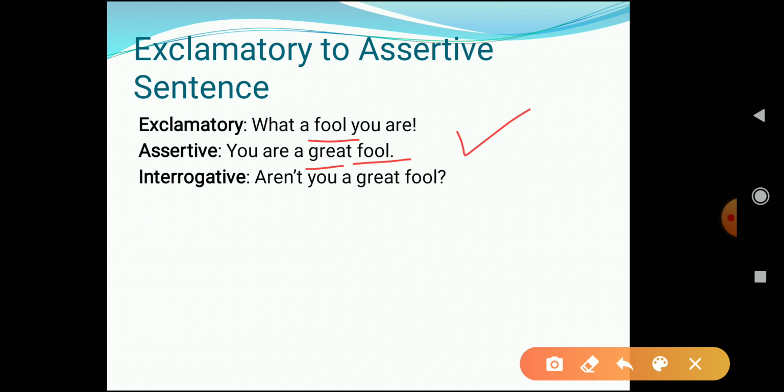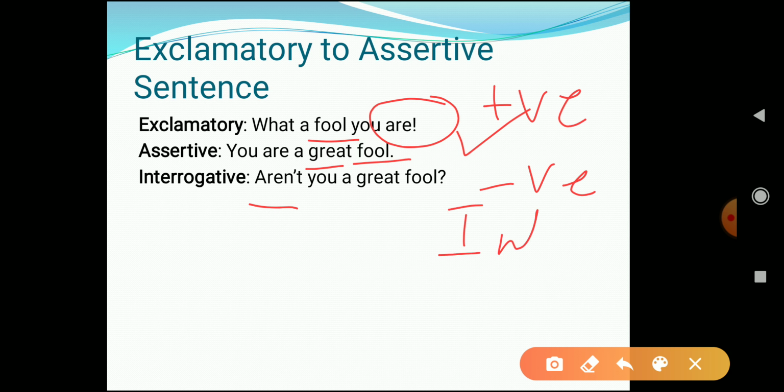Now if we have to change this into an interrogative sentence, how can we change it? It is really very simple. As we can see, we have an auxiliary verb over here, so we just have to place the auxiliary verb at the outset of our sentence, and as this is a positive sentence, we have to convert it into a negative interrogative sentence. So it will become what? It will become, aren't you a great fool? And we have placed a question mark.